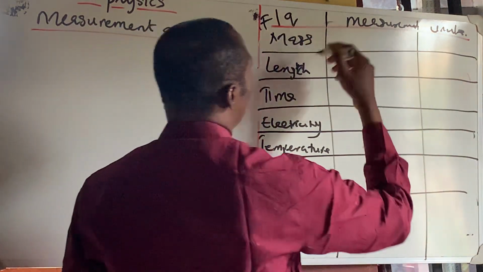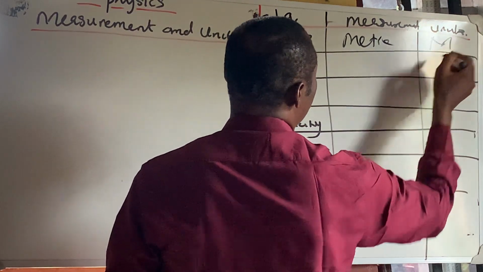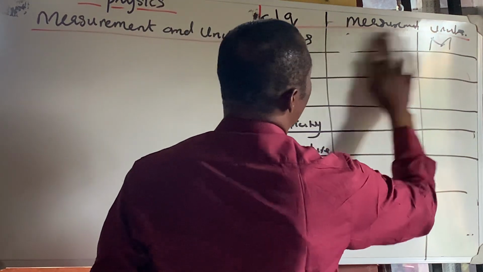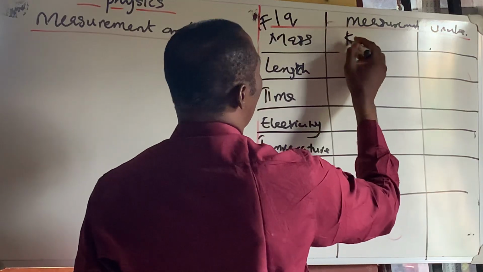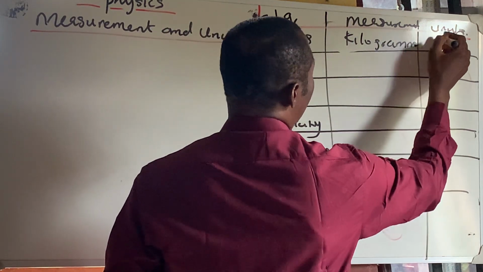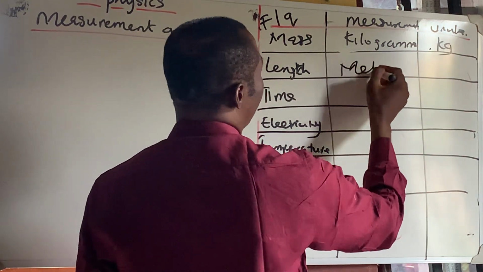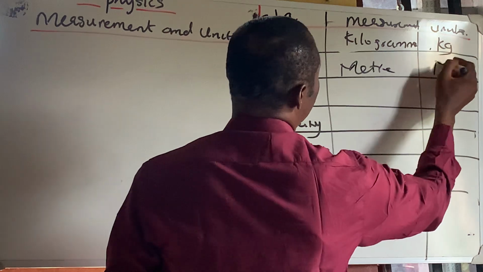Now, the unit of measurement for mass is meters, and then the symbol is M. Oh, sorry. The unit of measurement for mass is kilogram, and the symbol is kg. The unit of measurement of length is meter, and the symbol is m.